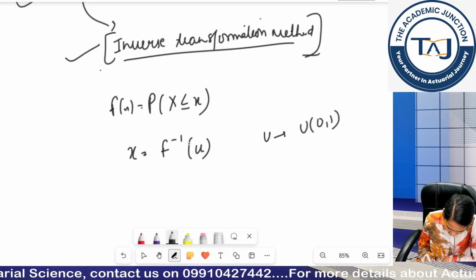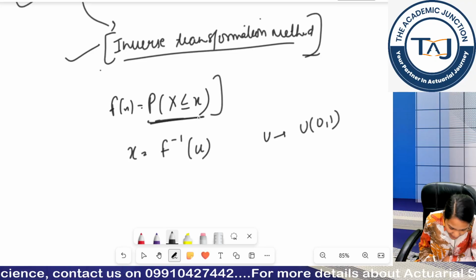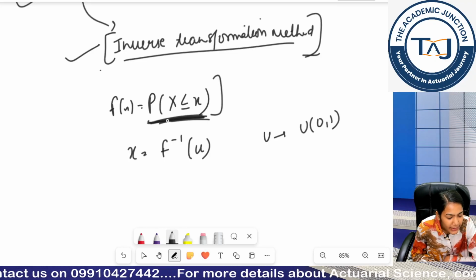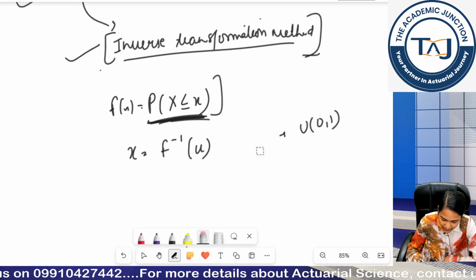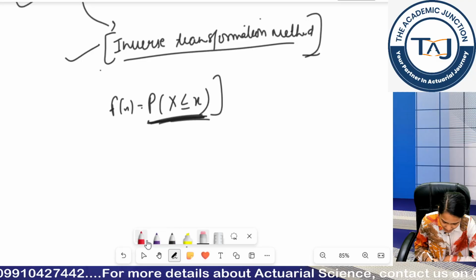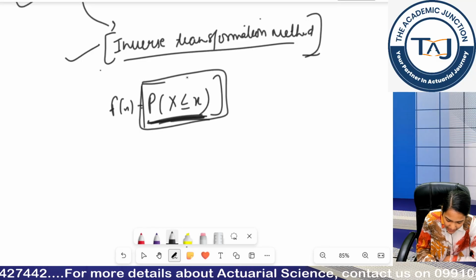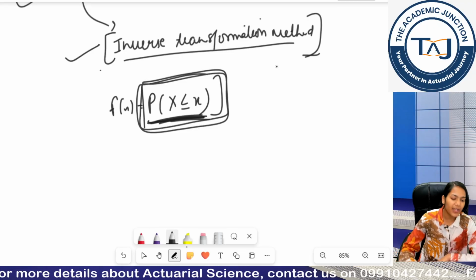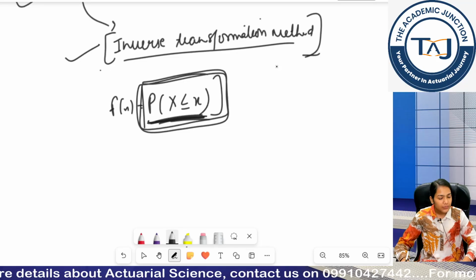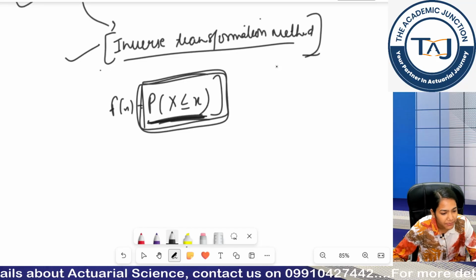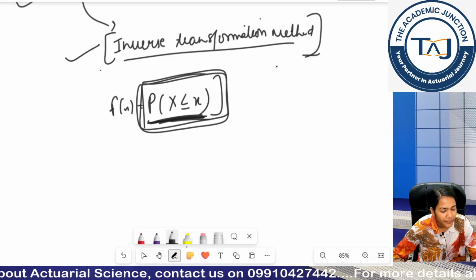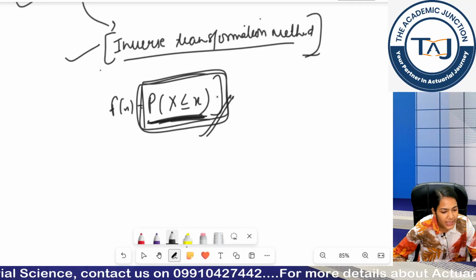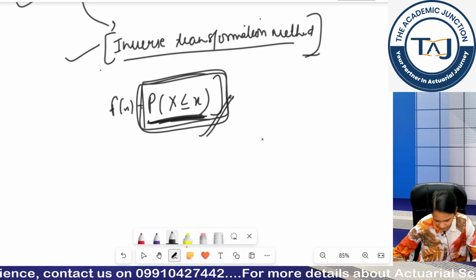Look, this is a probability value, so it will lie between what interval? What will be the range of my right hand side? Probability values range from which to which? Tell me. This is basically going to give me a probability value. What is the range of my probability value?